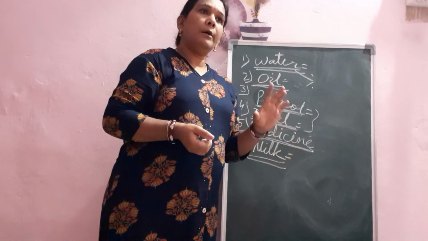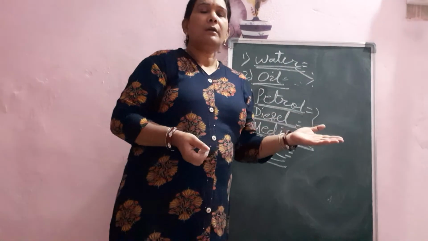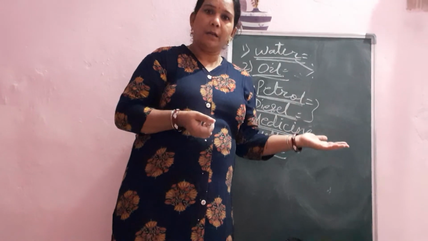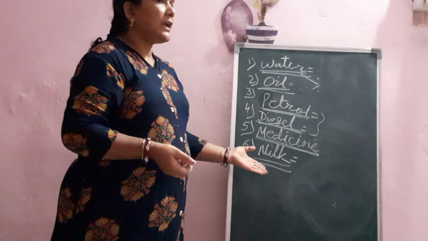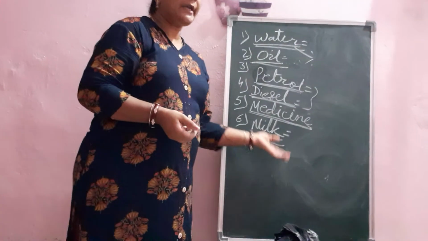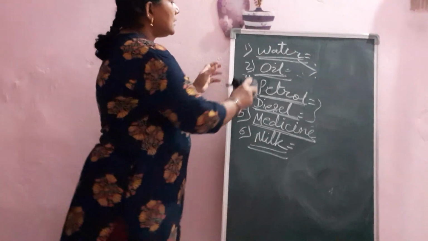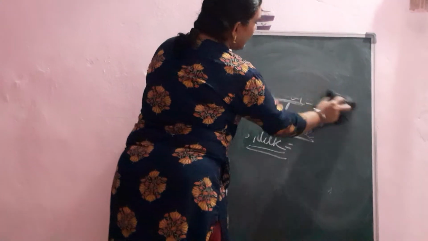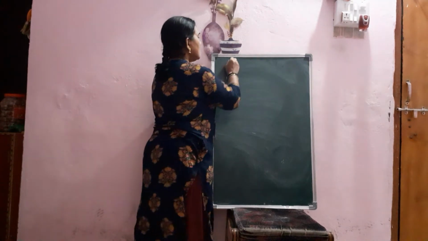Milk, 1 glass. If you are taking 1 glass, it is maybe 200 ml or 250 ml, or some are taking 100 ml. So we are taking in milliliter. Okay. So you learn how much quantity we should learn for all these liquids. Now we will learn addition. Children, now we will learn addition.